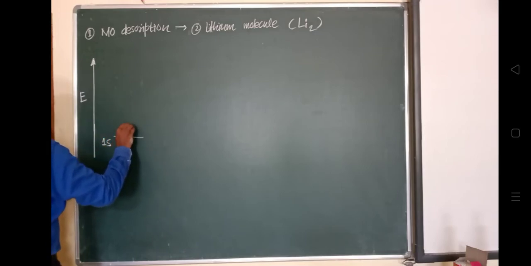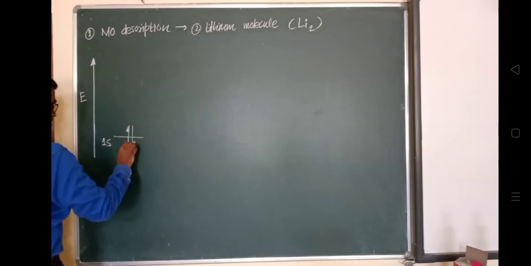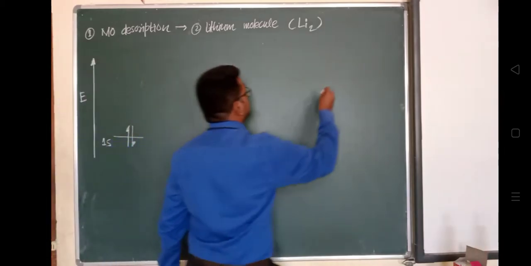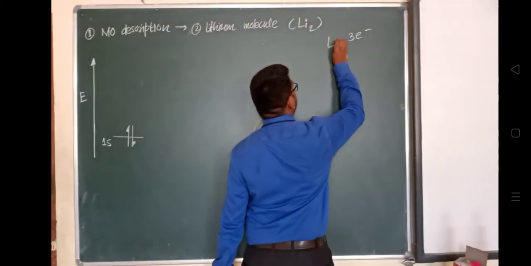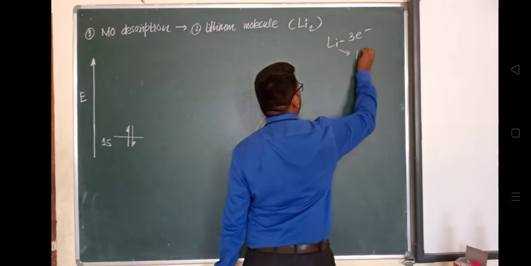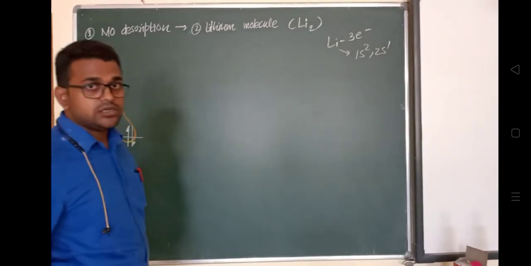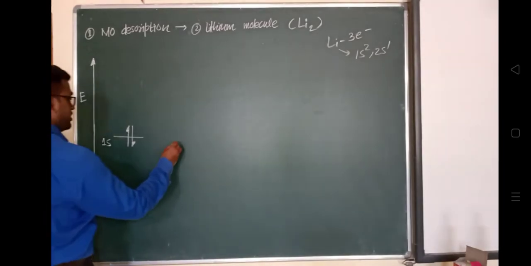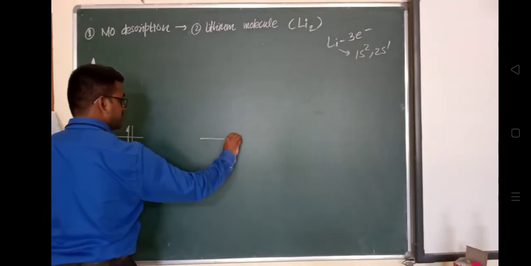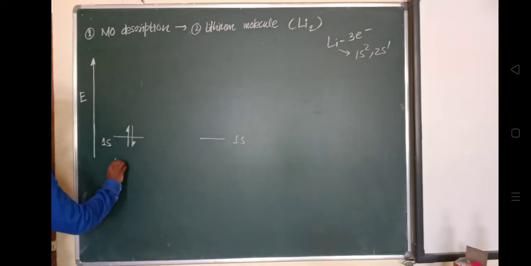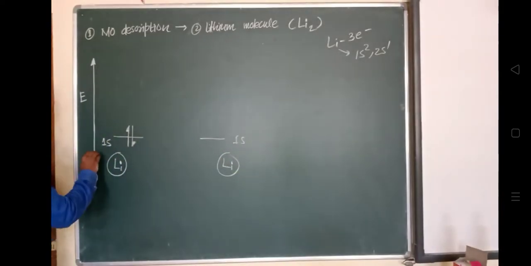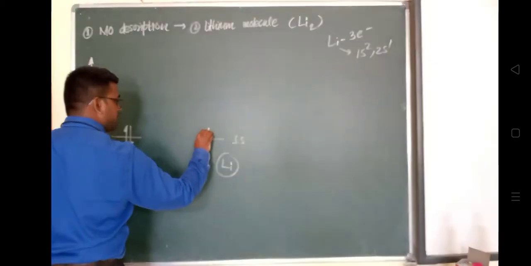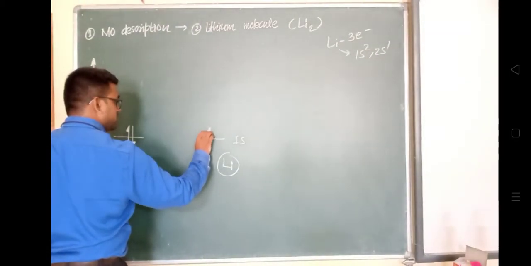Now in the case of the 1s orbital, in lithium it is a completely filled 1s orbital, because lithium has 3 electrons. For one lithium atom, its electronic configuration will be 1s2 and 2s1. So in this way 1s is completely filled here. This is one lithium atom, and this is another lithium atom, because these two lithium atoms are getting combined. That's why we're showing these two different lithium atoms.